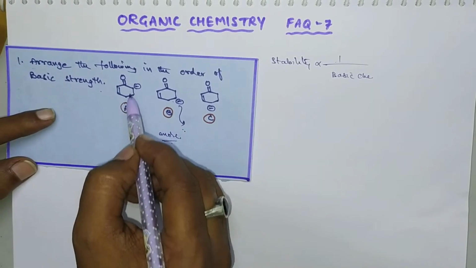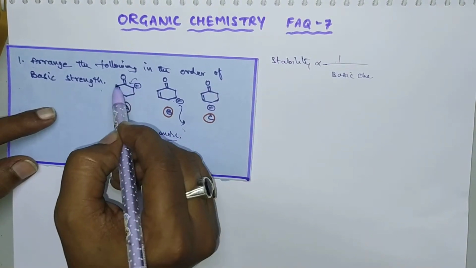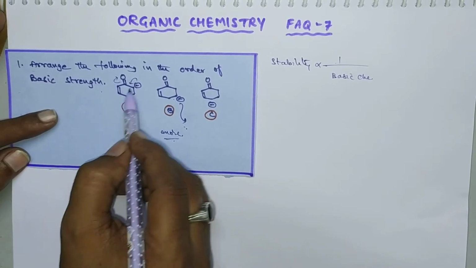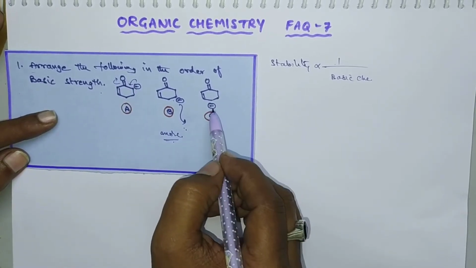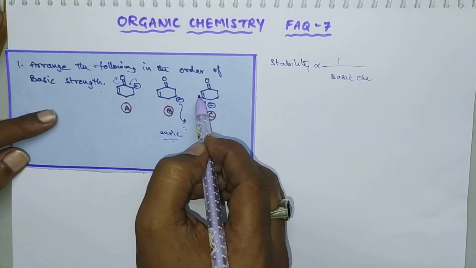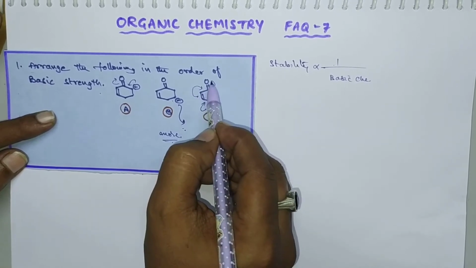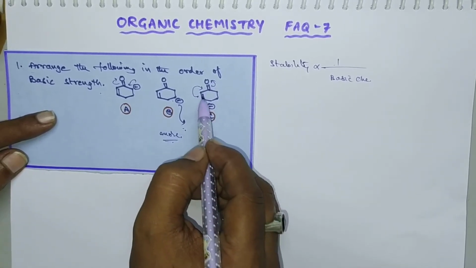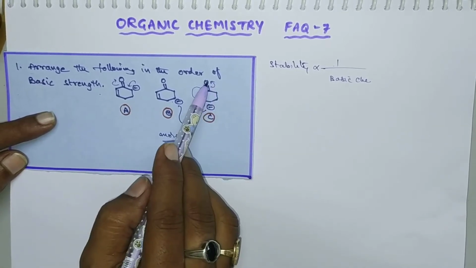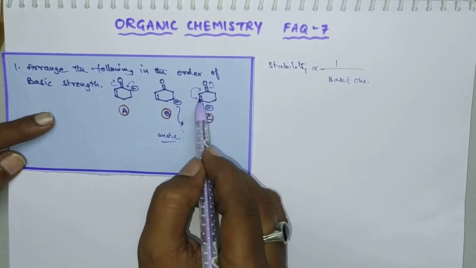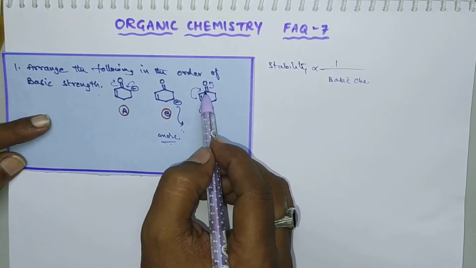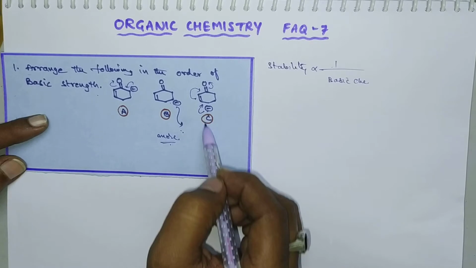And if you consider this one, this carbanion is in resonance with this carbonyl group only. And if you consider this carbanion, it is in resonance with this alkene and also with the carbonyl group like this. These two electrons are shifted to here by displacement of these pi electrons towards here, and these pi electrons also displace towards the oxygen atom. So here there exists resonance among these three: the carbanion, the double bond, and the keto group. So here there are more resonance structures.